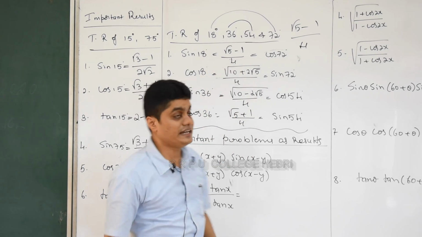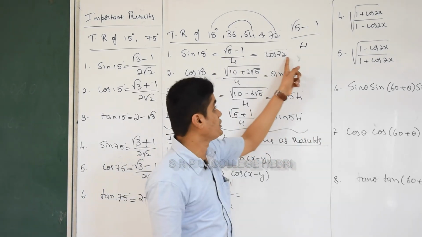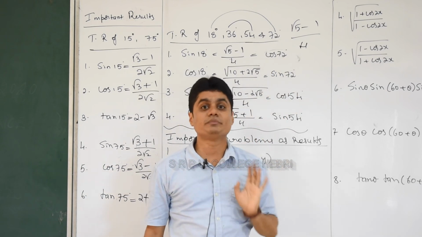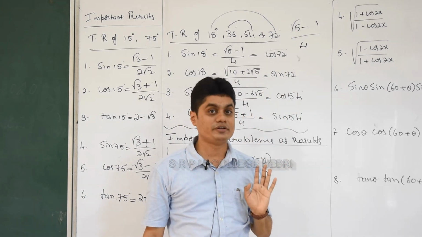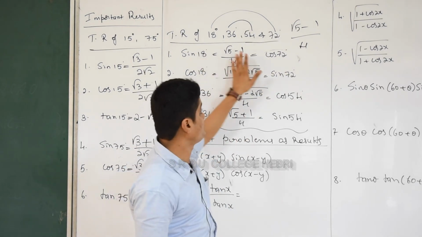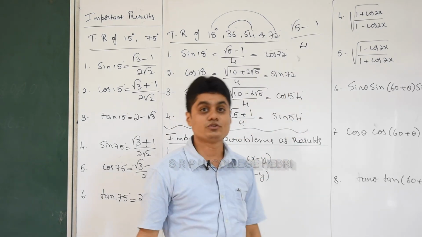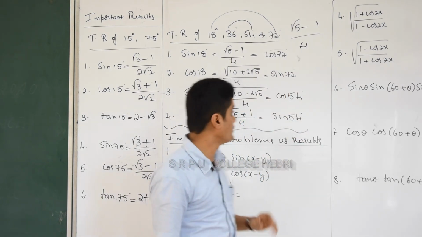And if you know sin 18 degree as (√5 minus 1) by 4, it is equivalent to cos 72 degree because 18 and 72 are complementary angles. You learn that complementary angle concept in 10th standard itself. Okay, 18 and 72 degree are complementary angles. So sin 18 is equal to (√5 minus 1) by 4. It is also equivalent to cos 72 degree.